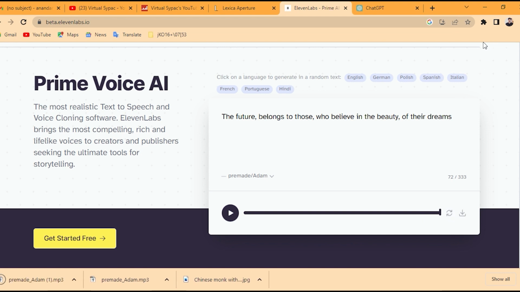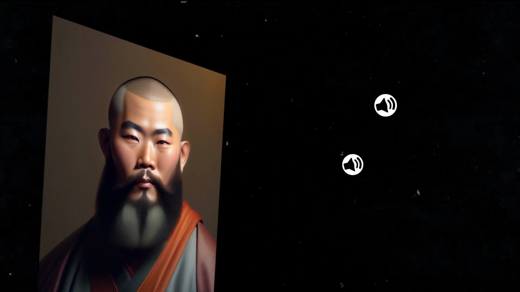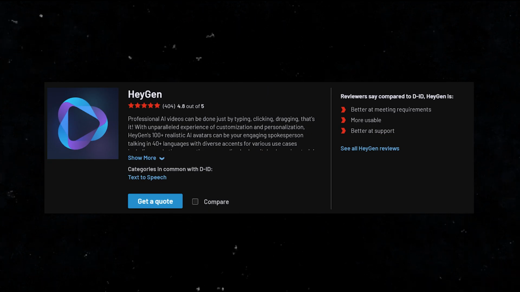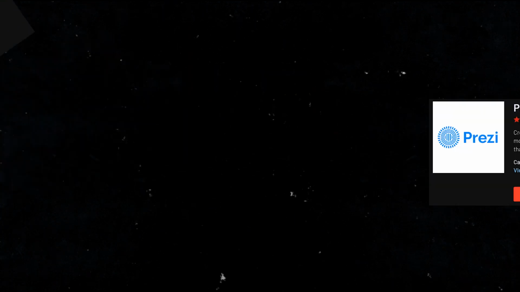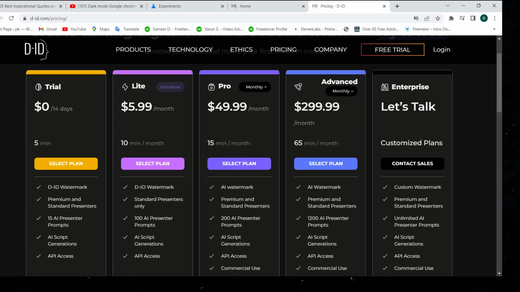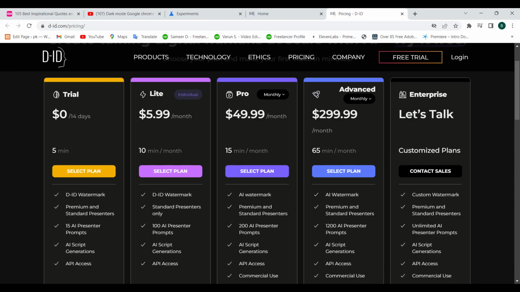Next, we want our avatar to be reading our text, and for that, we go to our 4th step, which is animating our avatar. Search Studio DID in your browser and open this website. I have tried lots of other platforms for animating avatar, and I found this the best. But there is only one problem, it's paid. But don't worry, I am going to share with you a trick on how you can use it for free.